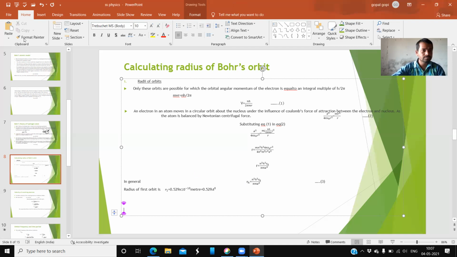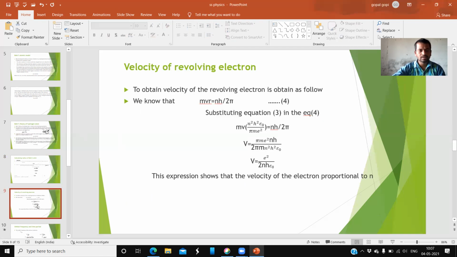And the next, velocity of the revolving electron. This is the second of the four proposals, that is mvr equals n h by 2 pi. Substituting equation 3. Equation 3 is what? The r value, substitute here.